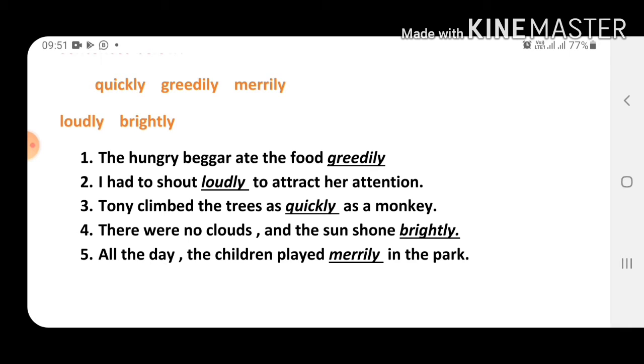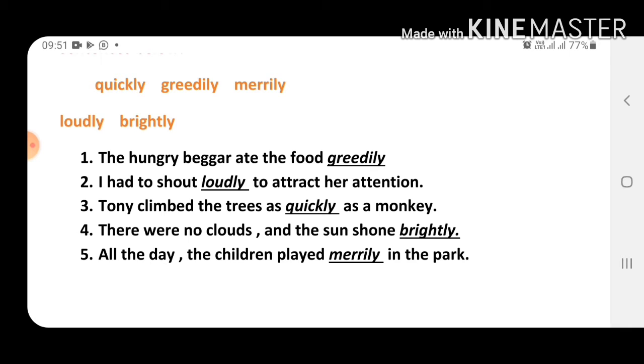Loudly. So loudly is the adverb of manner. To attract her attention, I had to shout loudly. Hope you understood.